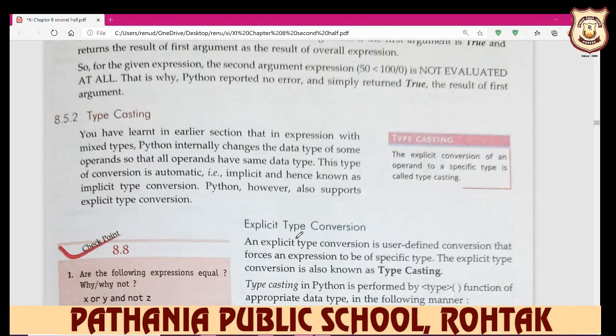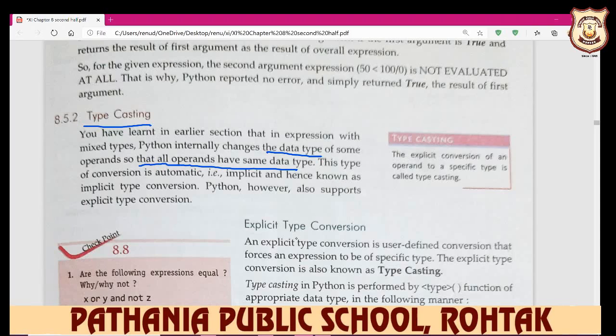But today we start typecasting. We already know about expressions with mixed types, like a plus b minus c, a plus b divided by d. Python internally changes the data type of some operands so that all operands have the same data type.